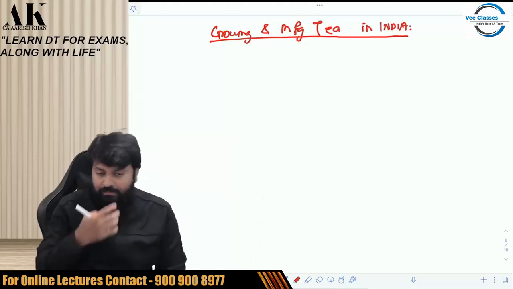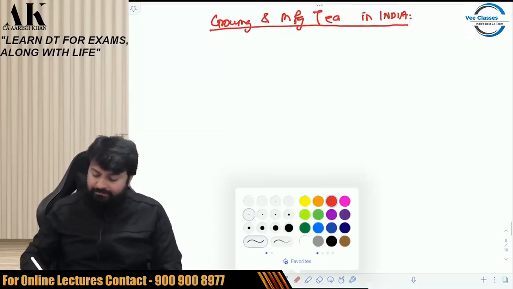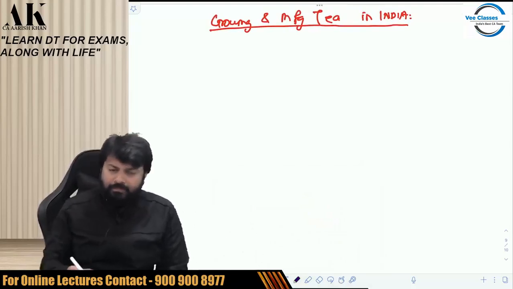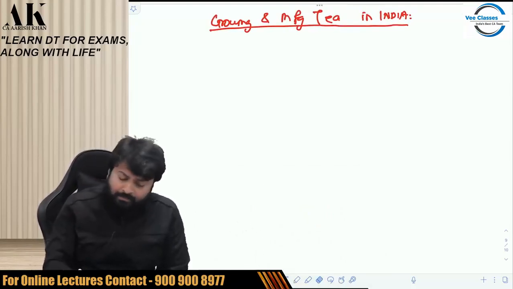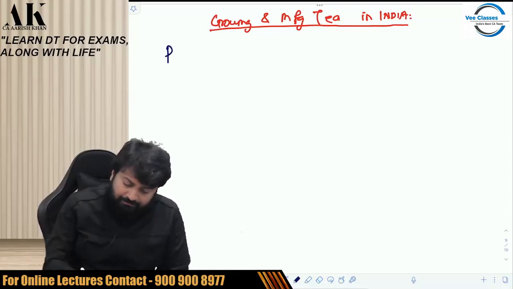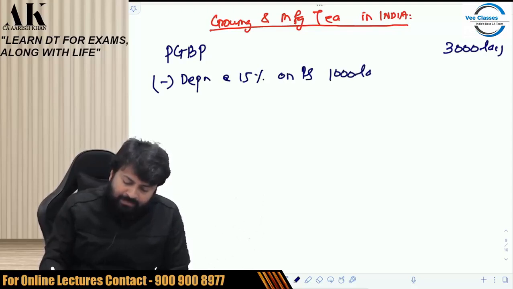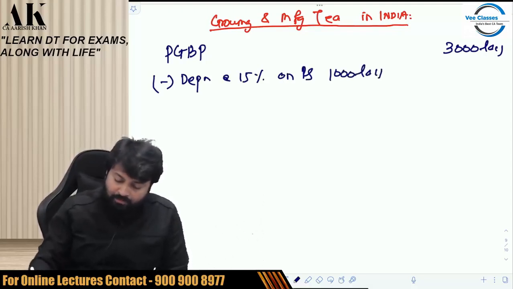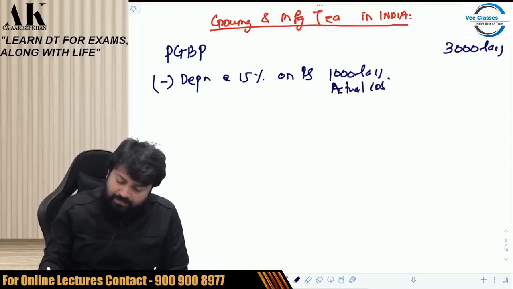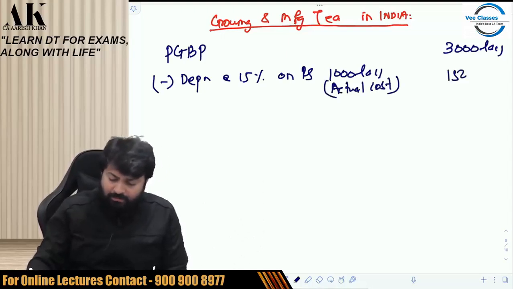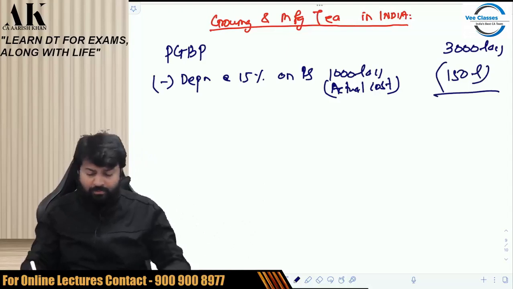So there is an assessee who is engaged in growing and manufacturing tea in India. It is doing both, the composite activity. And the PGBP from the same is say 3000 lakhs, less depreciation at the rate of 15% on rupees 1000 lakhs. This is the actual cost of the asset. So this will come to 150 lakhs. And therefore, this will be how much? This will be 2850.